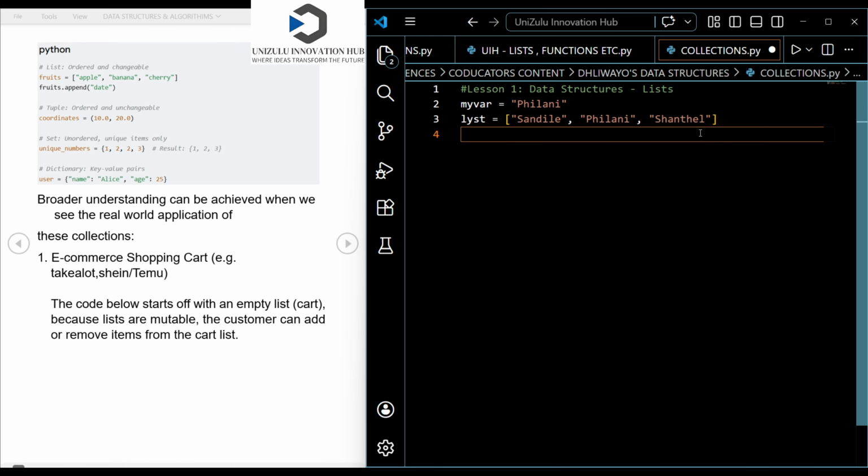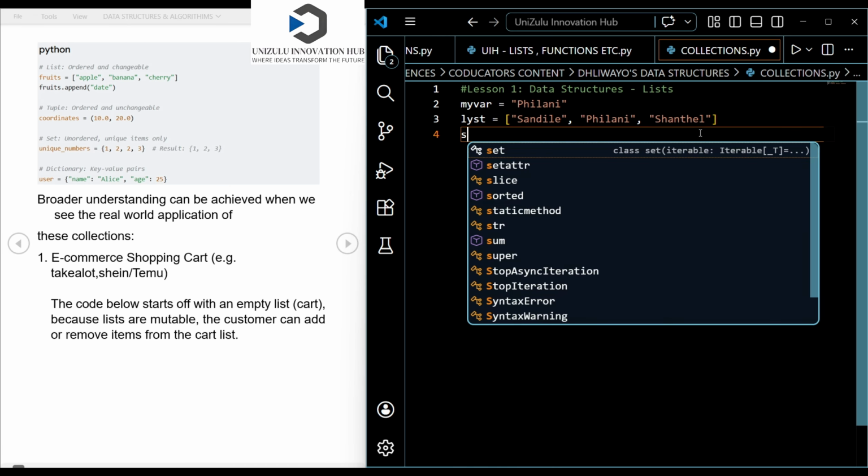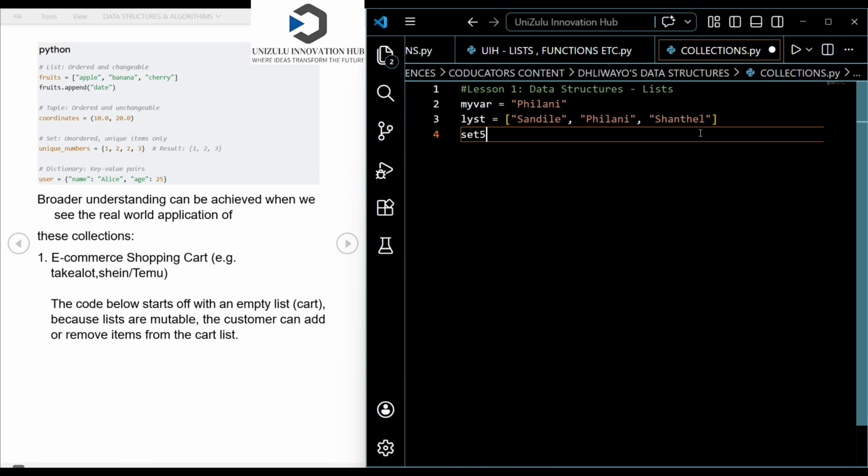So if I want to store my data in a set, let me just give it a name, set 5. If I store it, I'm going to use parentheses. Oh, that's a tuple, not a set, sorry. Let me say this is tuple 5. Now if I put these round brackets or parentheses, it means that it is now a tuple. It is no longer a list. I can still store multiple items, just like I did in the list, but now we call it a tuple.